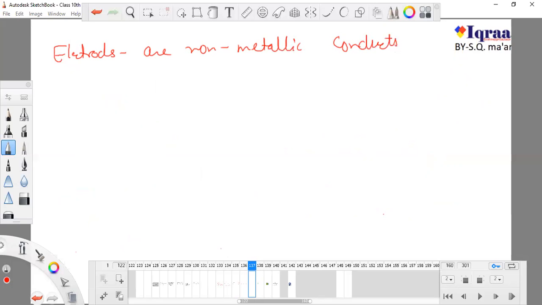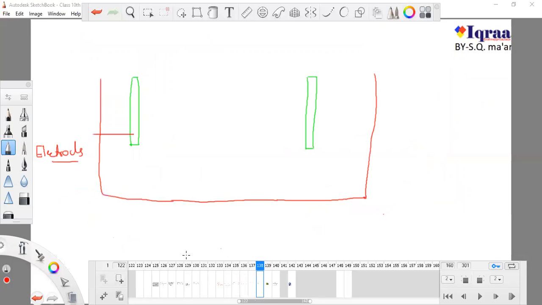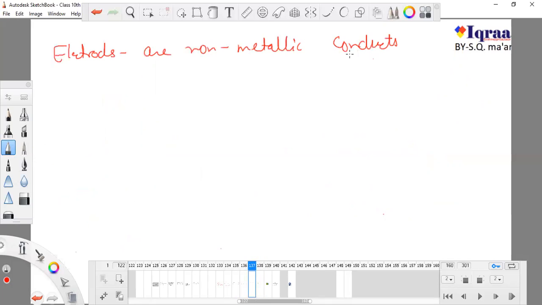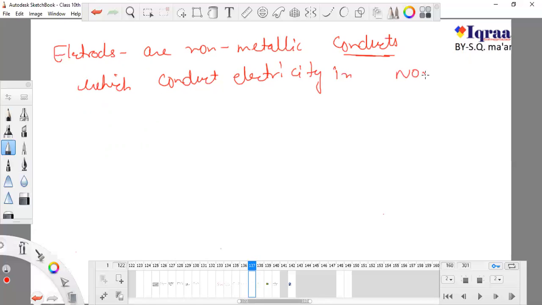Definitely you have heard that electrodes are made up of graphite. Most of the time you have heard that they are made up of graphite. So electrodes are non-metallic conductors, which means they are made up of some non-metal, and they conduct electricity in a non-metallic environment.